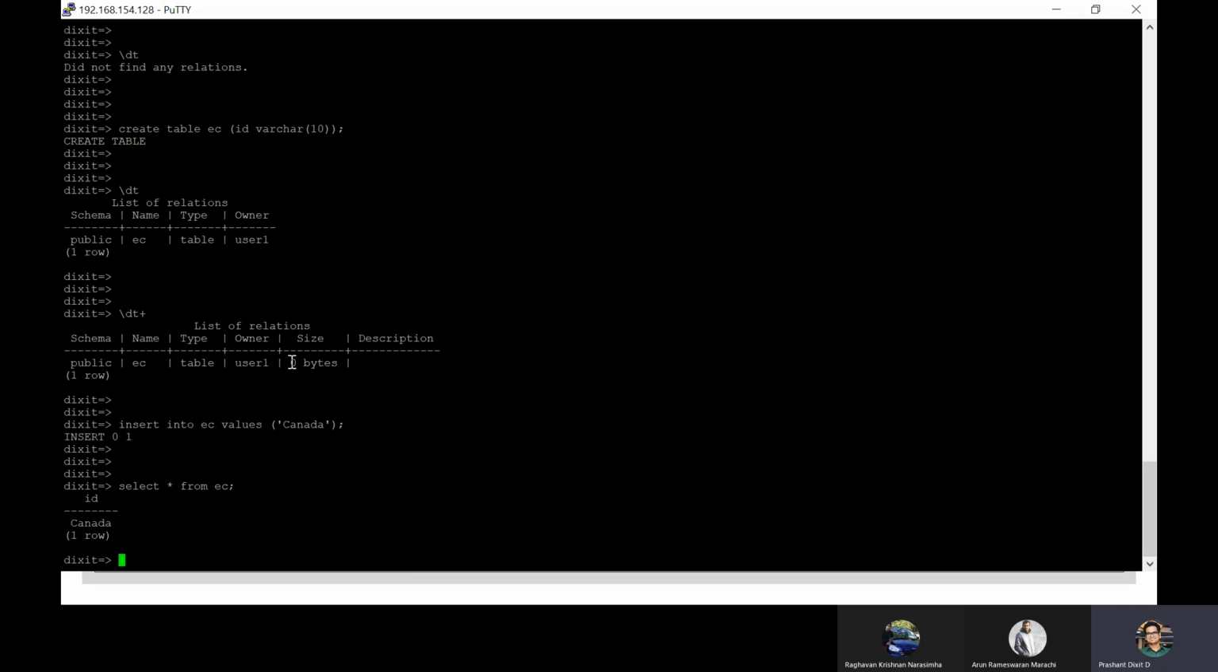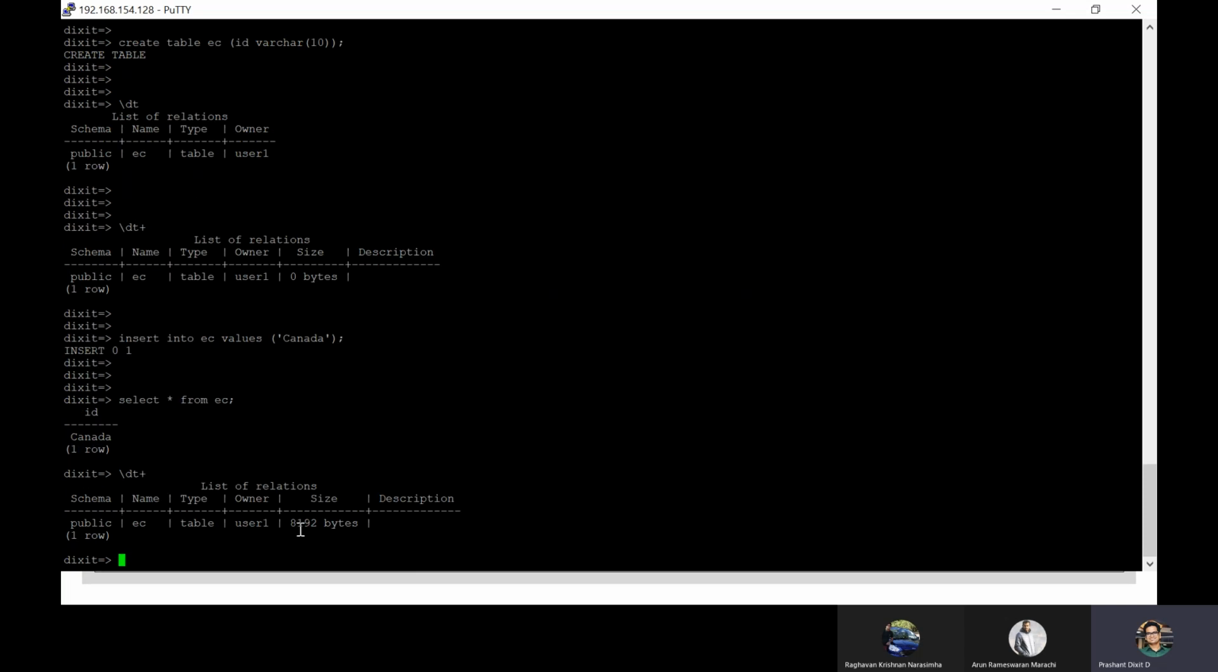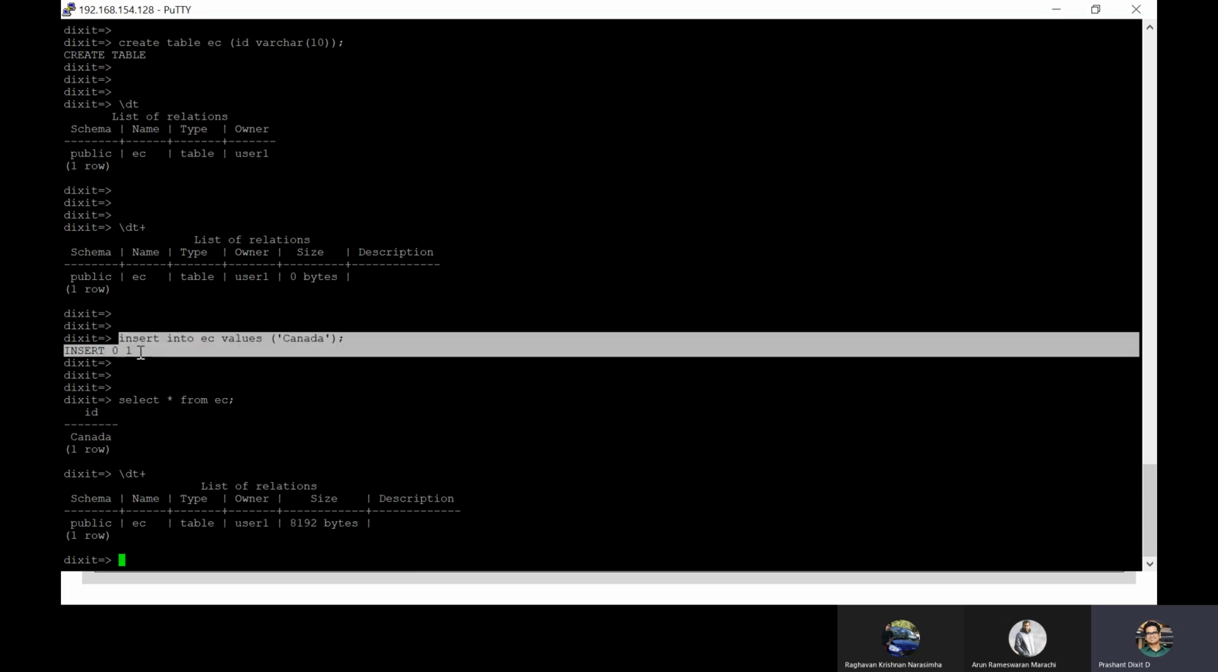Now, earlier it was showing 0 bytes, but now finally we've got something in this table, right? So the size should have increased. So let's press the up arrow button and check the history. Let's do \dt+ once again. Yes, the size is increased. It was earlier 0 bytes, but now it got 8192 bytes, all because we did a single insert.